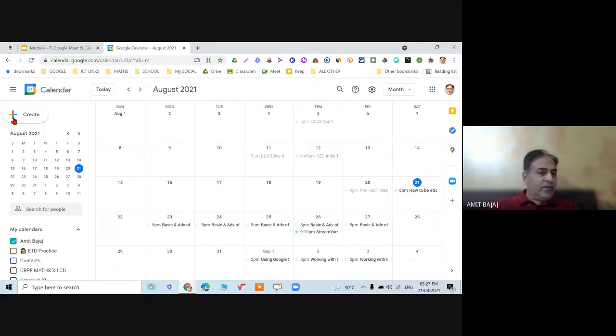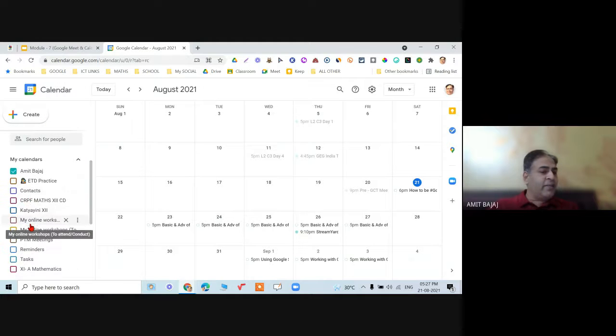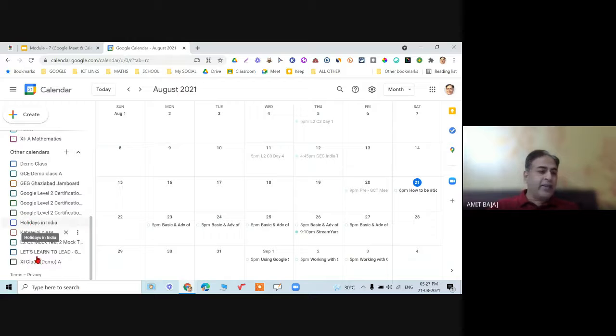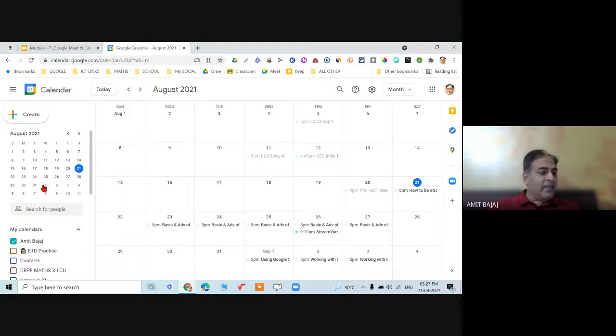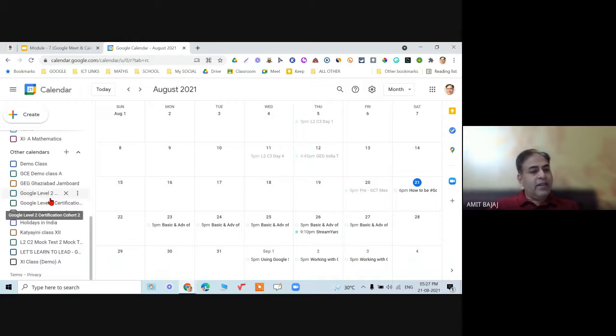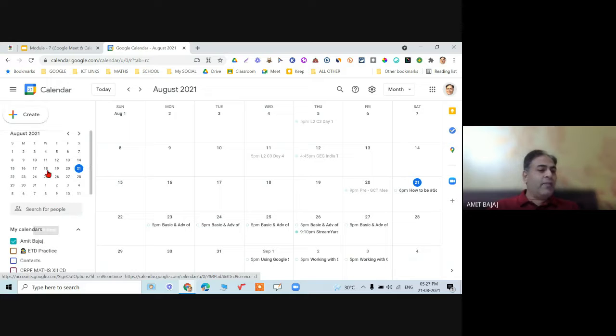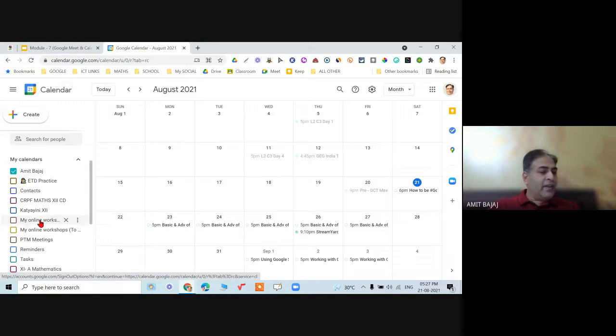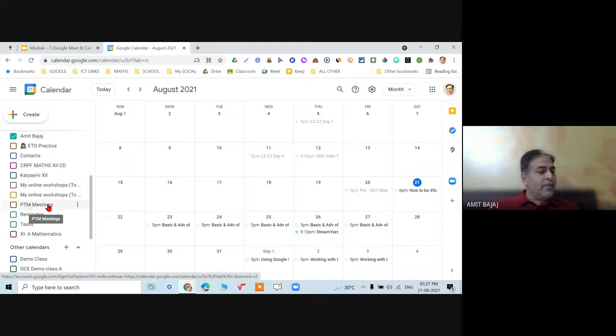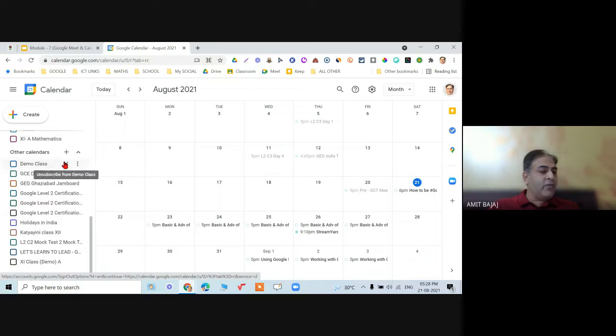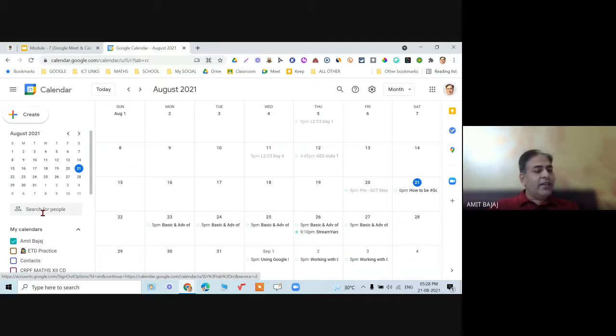There is the option of Create, but we'll use Create after I have my calendar selected. On the left-hand side panel, you can see there are many calendars. So it is not only one calendar. Using one Gmail account, you can have n number of calendars. One calendar may be related to my online workshops, one to my PTMs, one to some sessions or my classes and all that. I can create different calendars, and using them I can go on creating events.